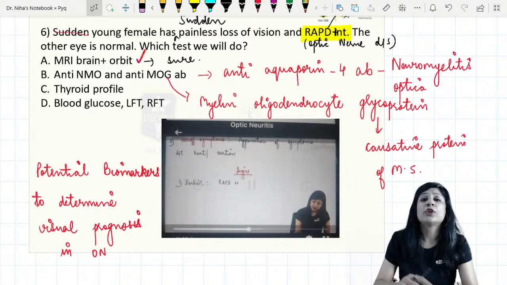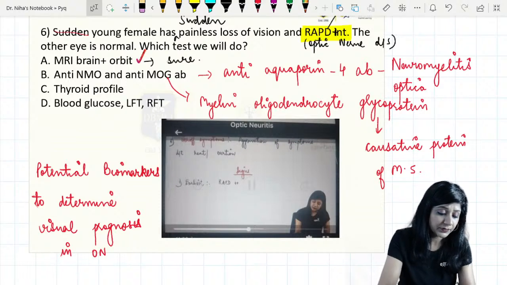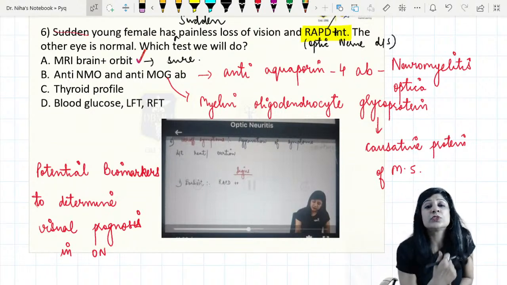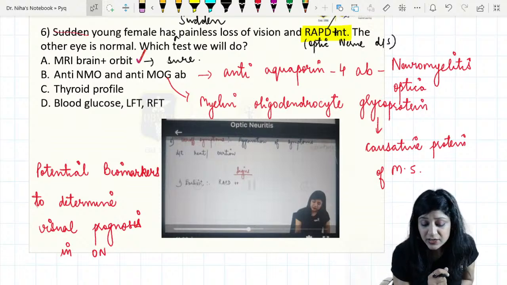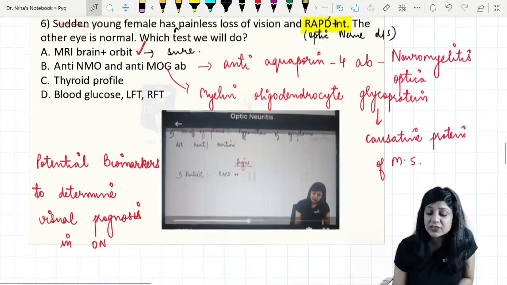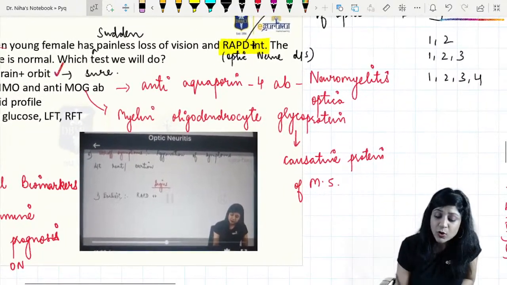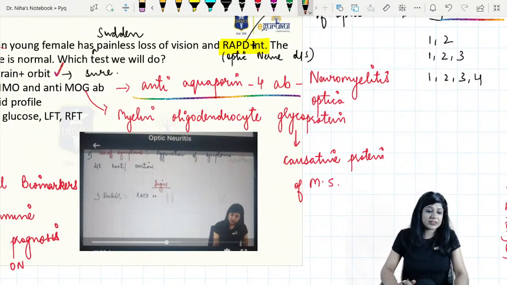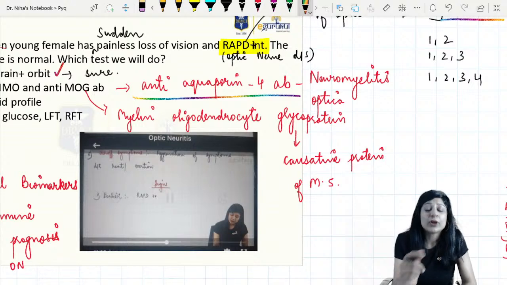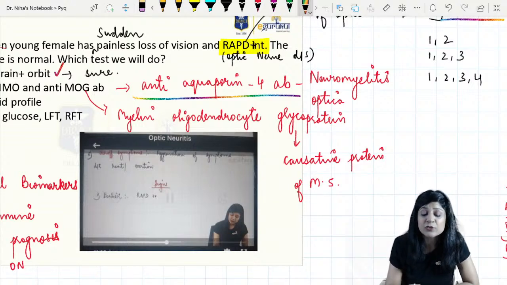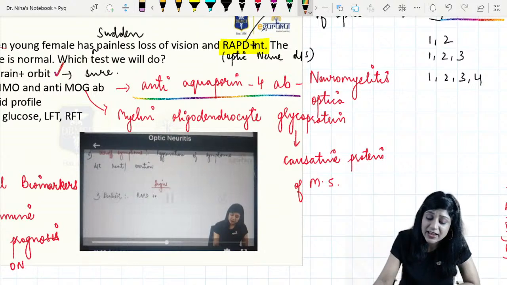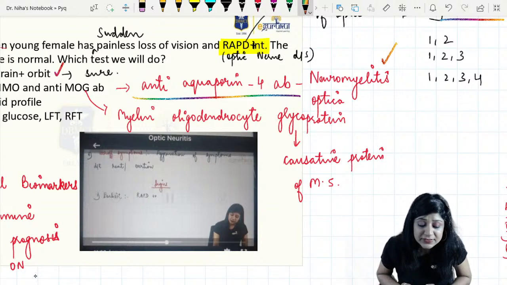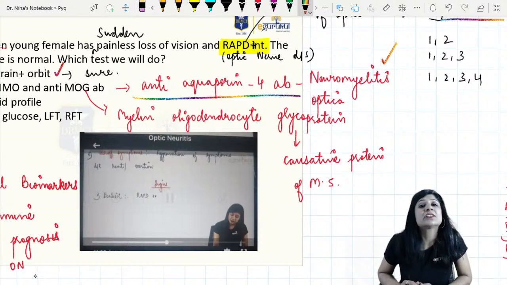Now, I had a lot of discussion with the other faculties also regarding this. So, why we should do the anti-NMO and the MOG antibodies. Basically, these NMO antibodies are also called anti-aquaporin 4 antibodies, and these are there in neuromyelitis optica. And these antibodies are definitely related with optic neuritis.